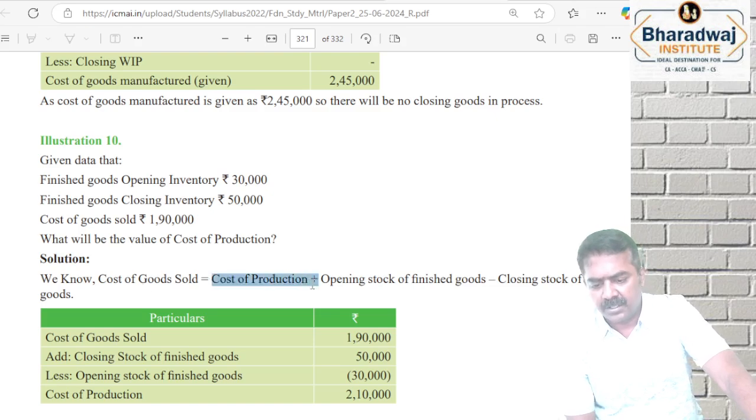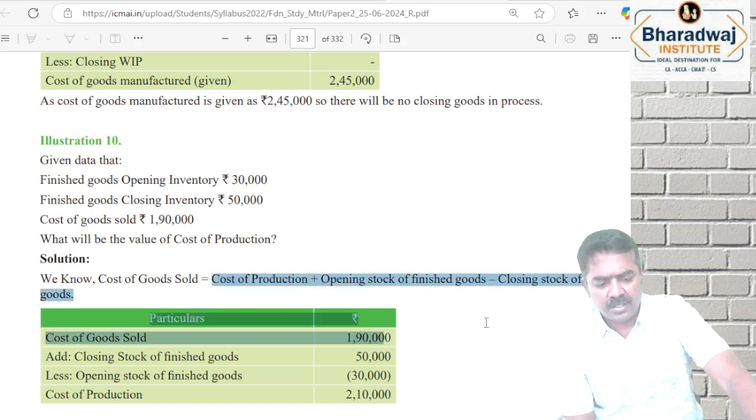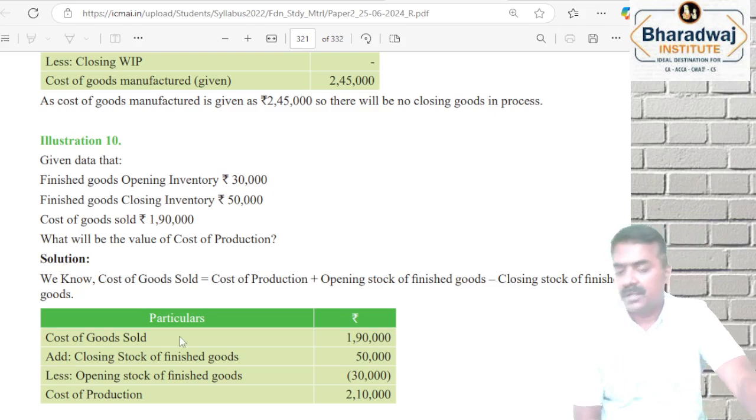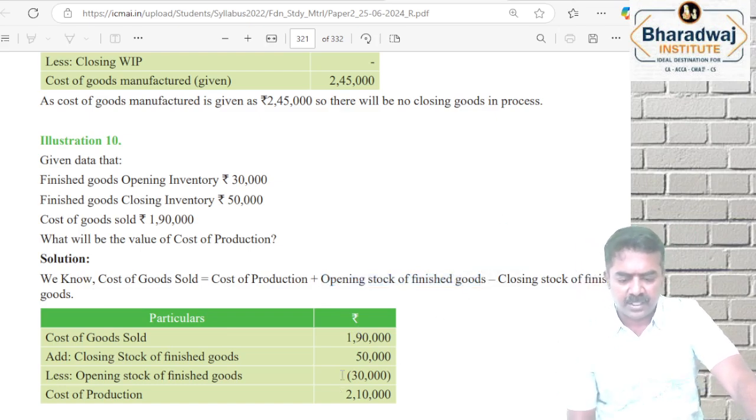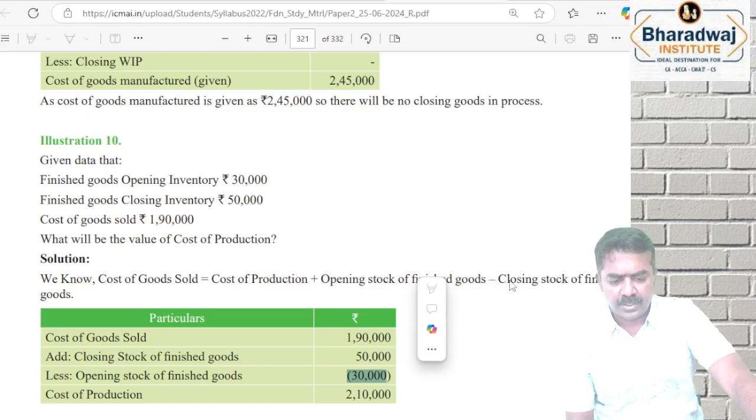Cost of production plus opening stock of finished goods minus closing stock of finished goods. We are not doing forward working. We do reverse working. Everything is reverse. Going forward we add opening stock, so in reverse you minus. Closing stock we minus going forward, so in reverse working you add.